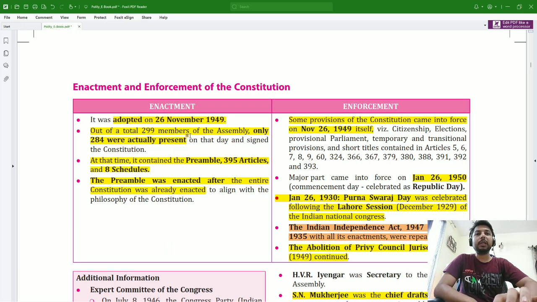Out of a total 299 members of the Assembly, only 284 were actually present on the day. On the date of the enactment of the Constitution, only 284 members were present. Not the first day of the Constituent Assembly, not the first day of the meeting, but on the day when the Constitution came into force, only 284 members were actually present.